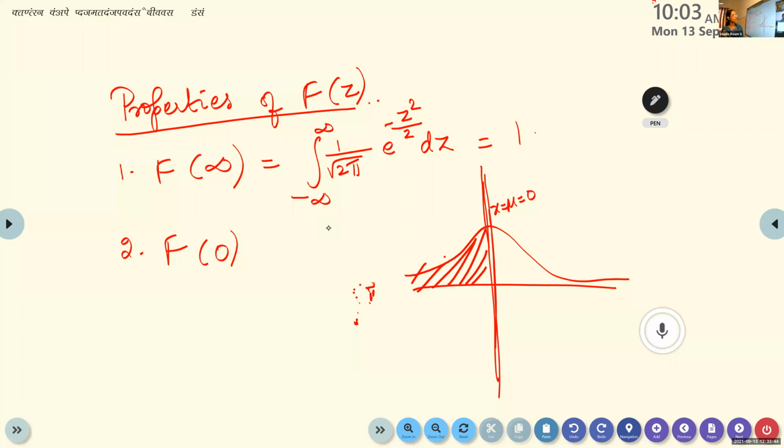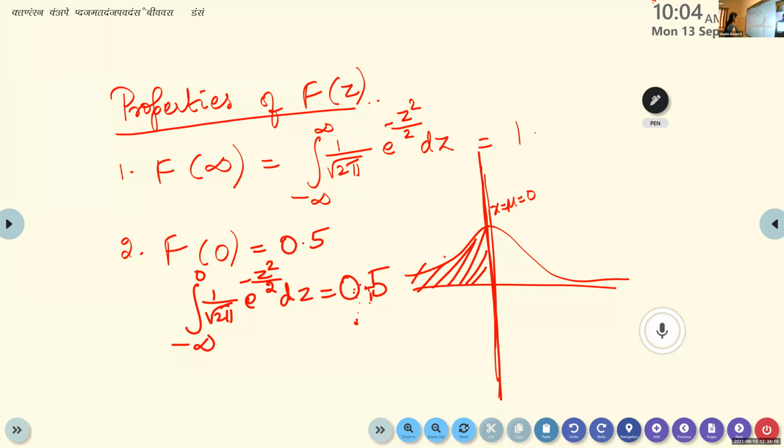X equal to mu divides it into 2 equal parts. So if you take half the line, what will be F of 0? What is the meaning of F of 0? Integral from minus infinity to 0 of 1 by root 2 pi e raised to minus z square by 2 dz. It will be 0.5. If you take only half of it, it will be 0.5.